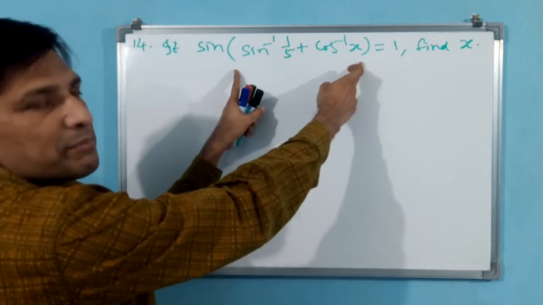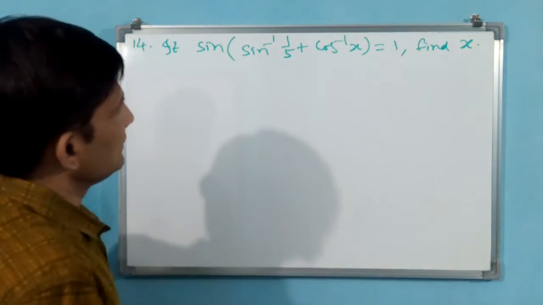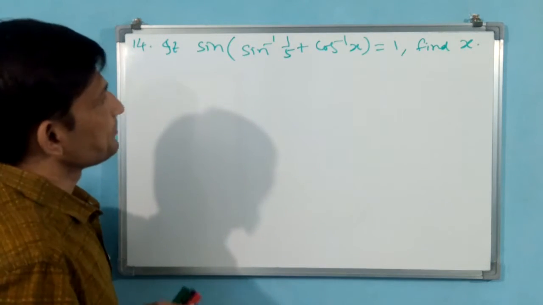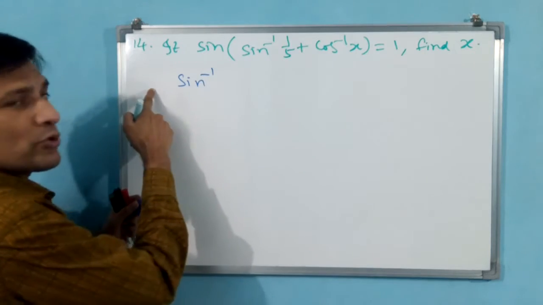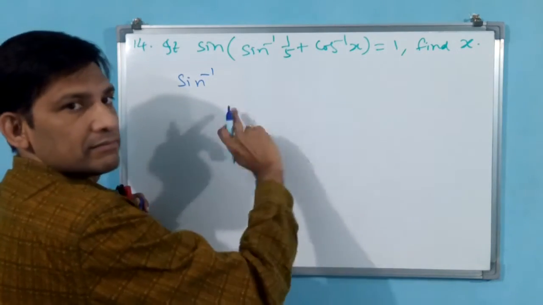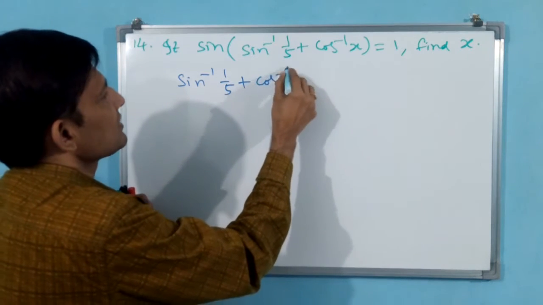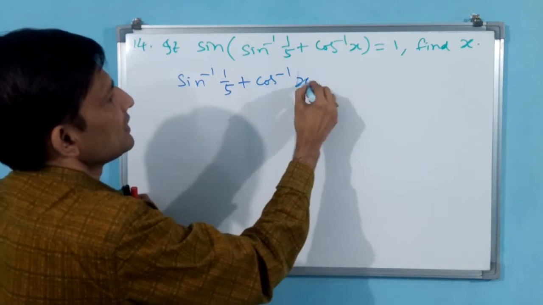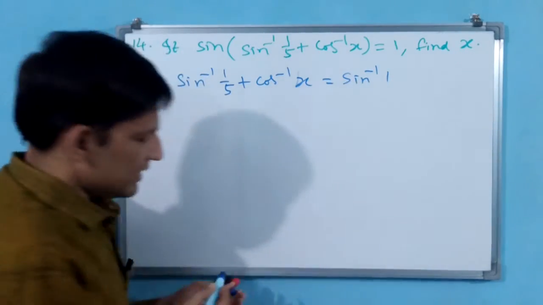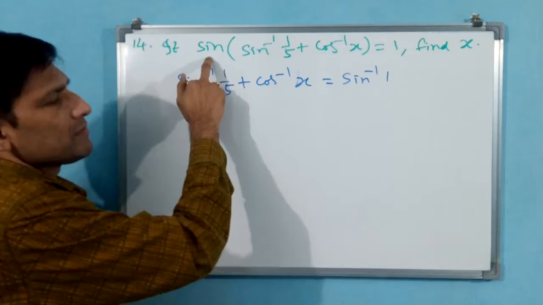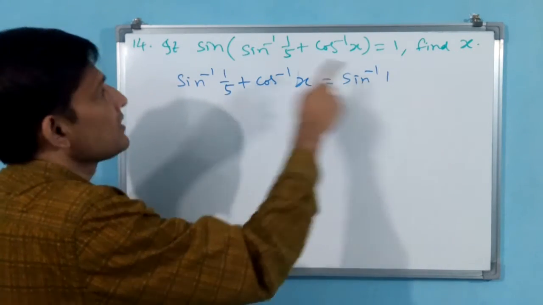Now what can I do anyway? This is under parenthesis. Shall I send sin that side? Definitely I can send. I am sending. You see, sin inverse 1 by 5 plus cos inverse x is equal to sin inverse 1. Don't put equal to, because equal to already is there. Is it correct? Why? Because this sin function goes outside of equal to, it is going to become inverse function.